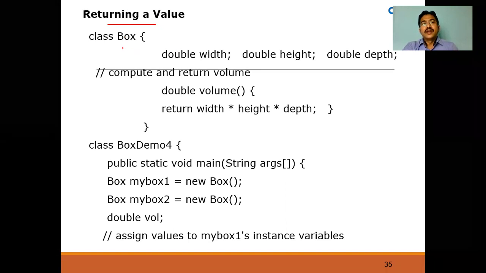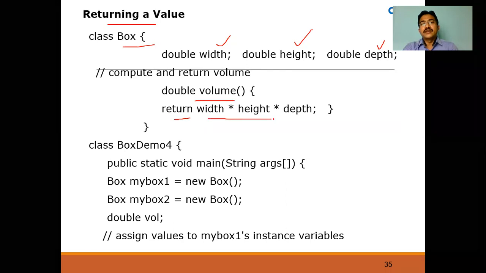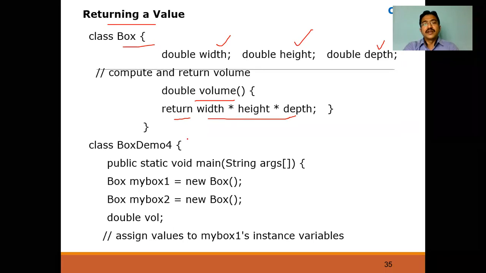We'll see one example. Now I'm creating a class called Box here. The data members for this Box are width, height, and depth. Three data members I'm using here. Now I'm creating a method called value. What it returns with the help of the return keyword is the product of width, height, and depth. It will multiply all three and return that value. Now this is the end of the class Box.